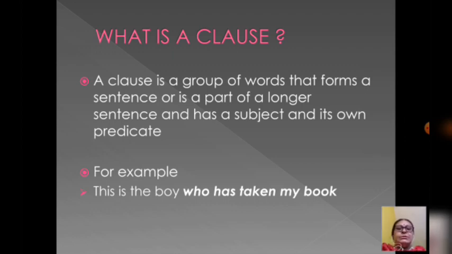In this sentence, who has taken my book is a clause because, firstly, it is a group of words. Second, it's a part of a longer sentence. And third, it has a subject and predicate of its own.